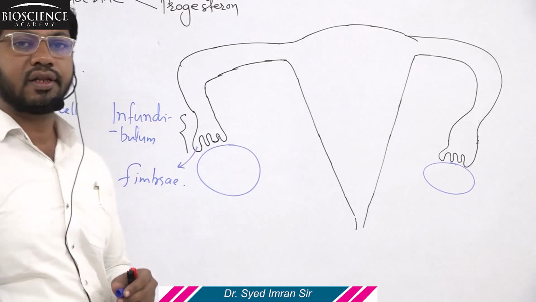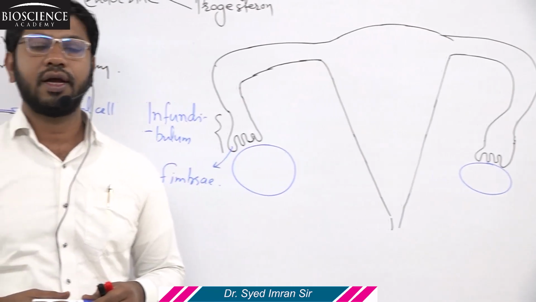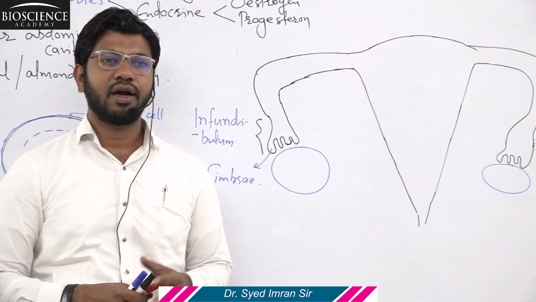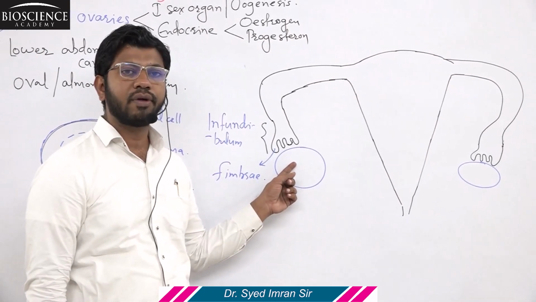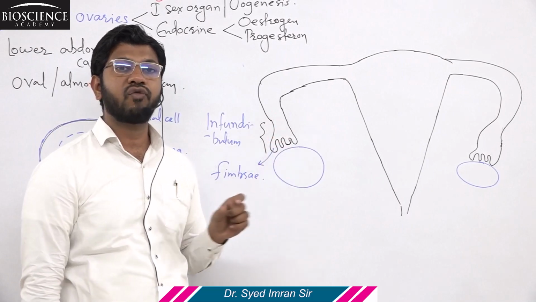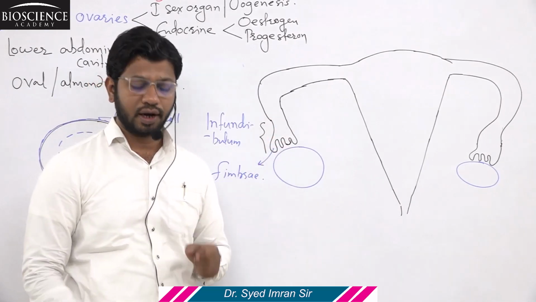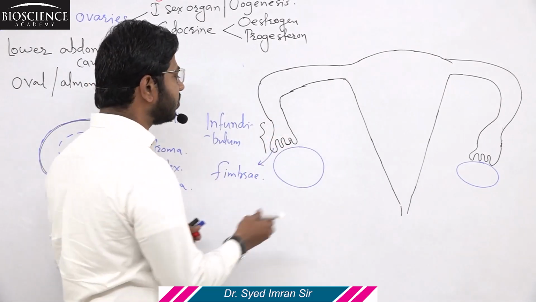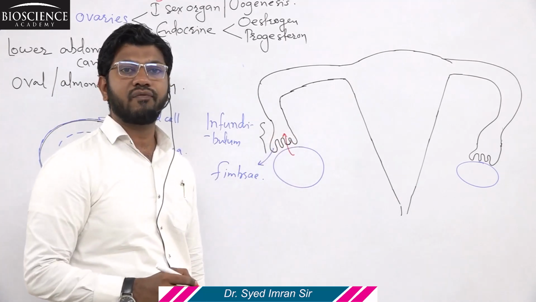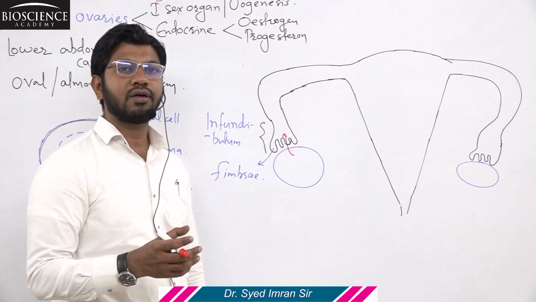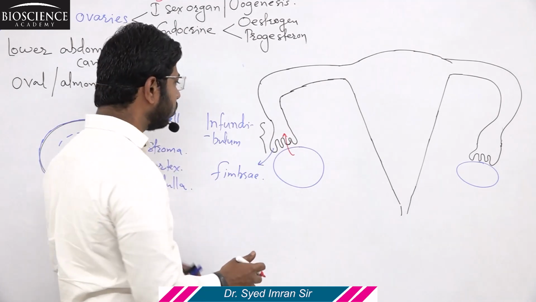Now actually at the time of ovulation, in the menstrual cycle, at the 14th day, the secondary oocyte or ovum gets released from the fully matured Graafian follicle. This secondary oocyte is captured by the fimbriae. So the function of the fimbriae is to pick up the egg cell or secondary oocyte.